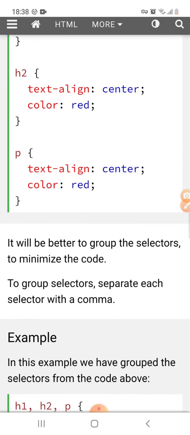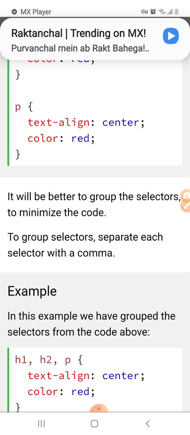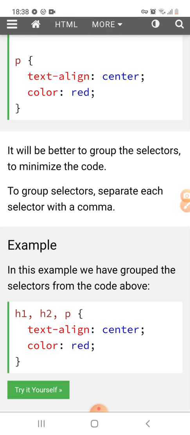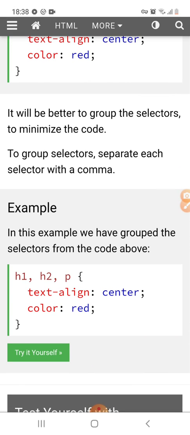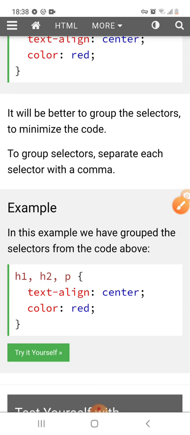For this, it will be better to group the selectors to minimize the code. To group selectors, separate each selector with a comma like this, and we will mention here the definition of our style. So this will decrease the code length.